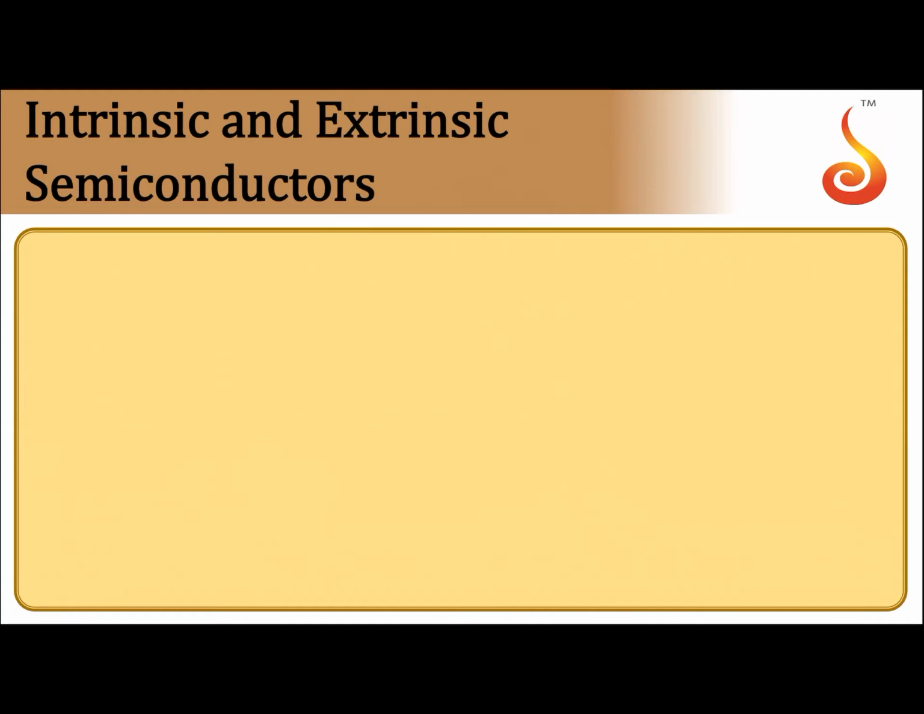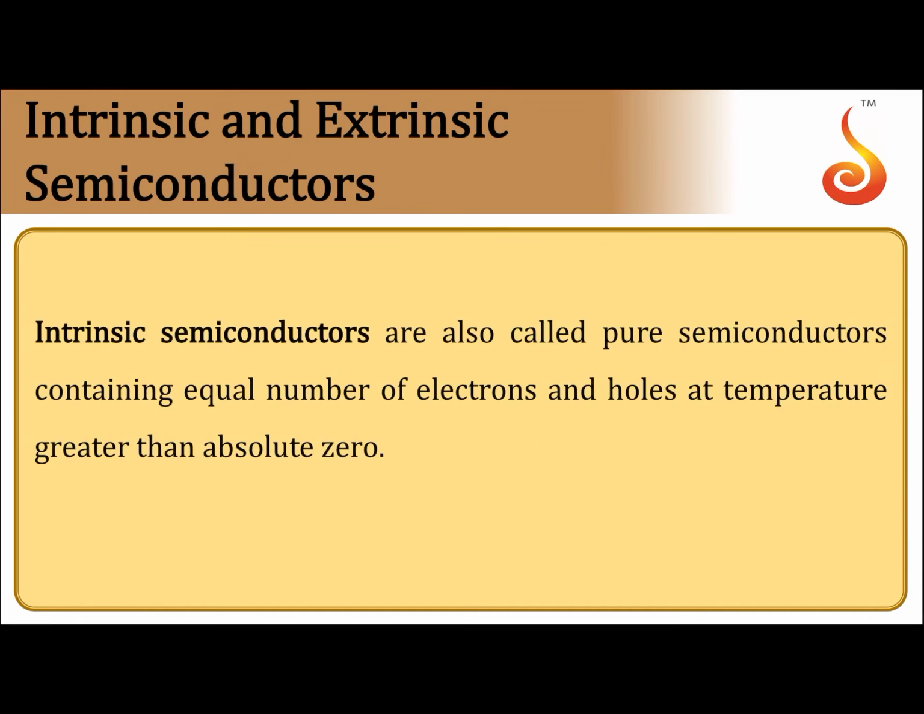Now, semiconductors can be classified into two categories. One is intrinsic semiconductor, the other is extrinsic semiconductor. Intrinsic semiconductors are the semiconductors in their pure form. They are called pure semiconductors. They contain equal number of electrons and holes at a temperature greater than absolute zero. Whenever a bond is broken, an electron-hole pair is created. So in the case of intrinsic semiconductor, number of electrons per unit volume will be equal to number of holes per unit volume. For every hole there will be an electron, so there will be equal number of electrons and holes.